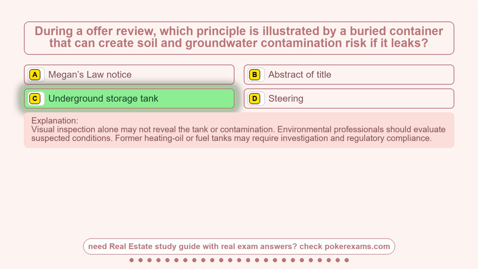Visual inspection alone may not reveal the tank or contamination. Environmental professionals should evaluate suspected conditions. Former heating-oil or fuel tanks may require investigation and regulatory compliance.